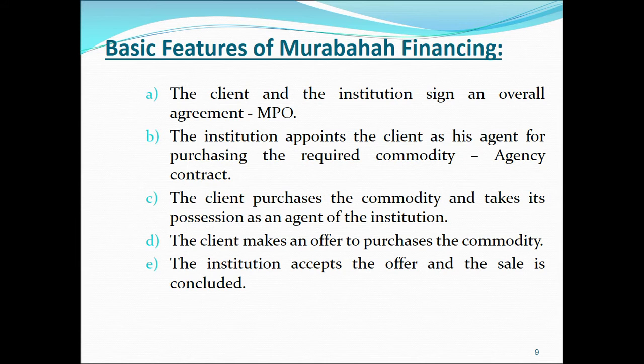Now the transfer of ownership takes place after this step. It means that now the asset belongs to the client and Islamic Bank has sold that asset to the client, and the amount is to be received by the Islamic Bank. Now this amount generally is collected in installments.